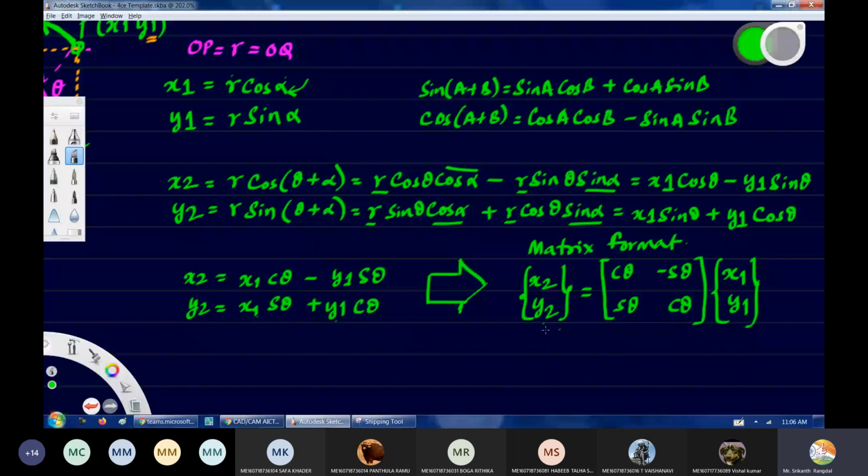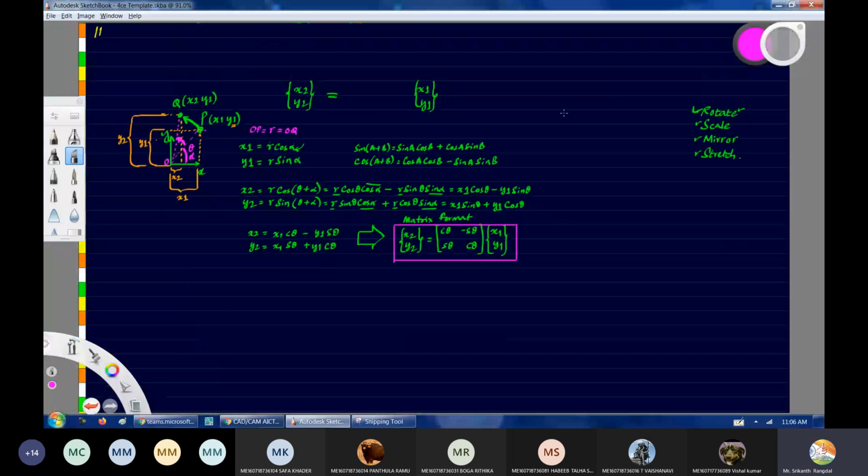Okay, so this here what we got, this is the final matrix formula that I was talking about. This is the matrix formula for rotation. Is this clear? Okay. So whenever you want to do rotation, you will have to use this formula. Okay. So learn this by heart and keep it ready.